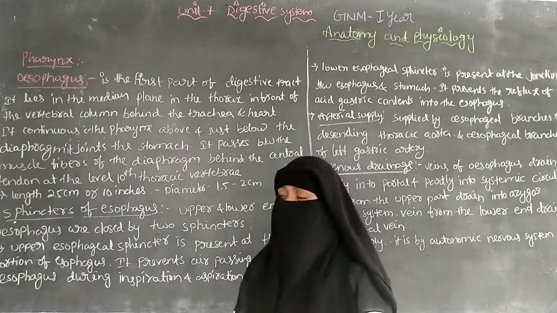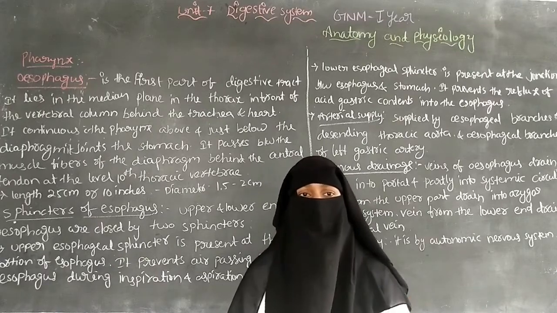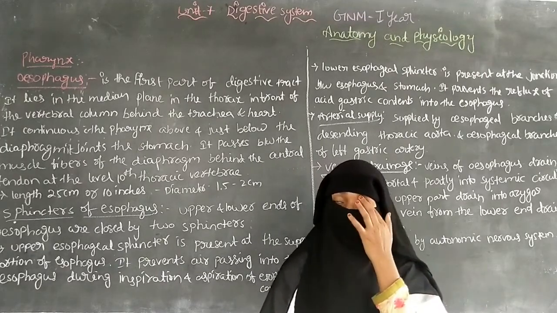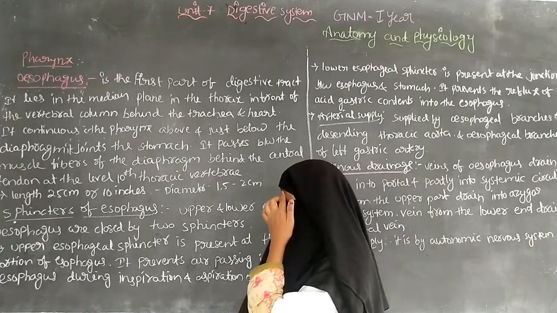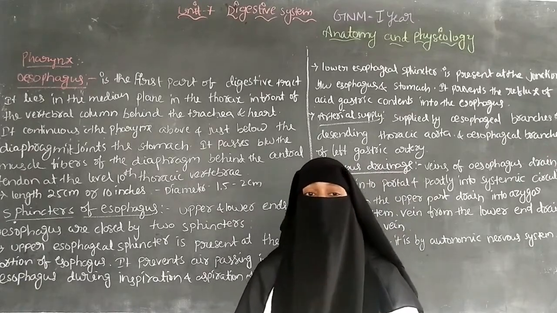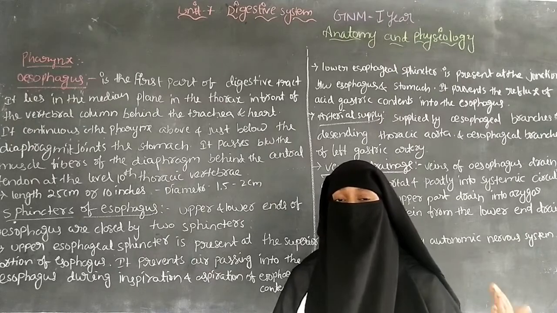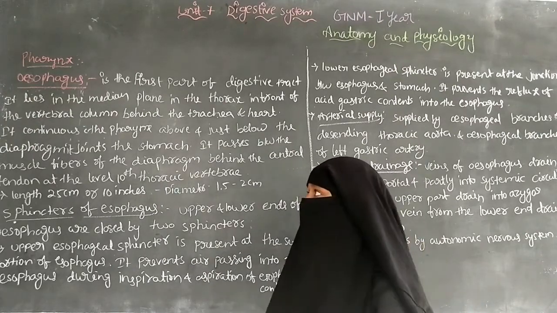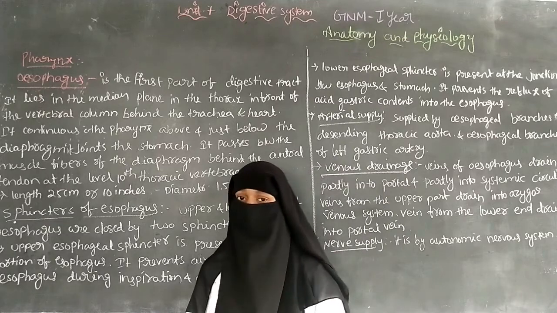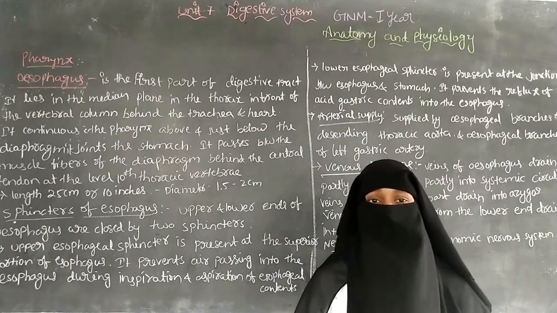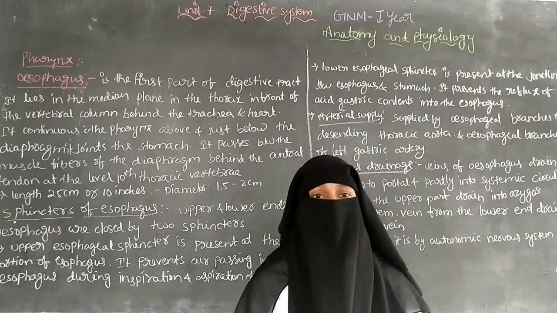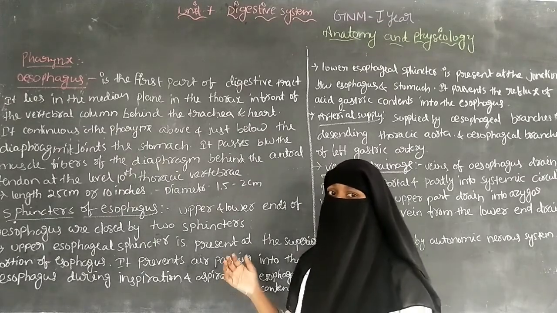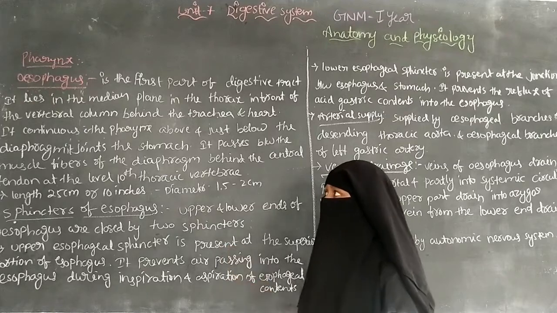So the pharynx consists of three parts: the nasopharynx, the oropharynx and the laryngeal pharynx. The nasopharynx is situated behind the nose, and the oropharynx extends from the mouth up to the level of the third cervical vertebra. The laryngeal pharynx is connected to the oropharynx, and it is continuous with the esophagus.